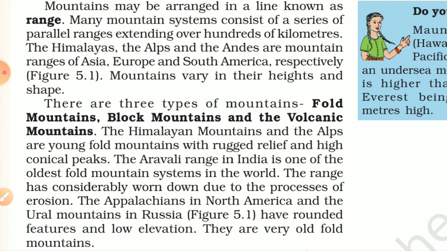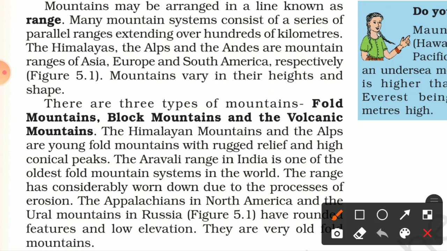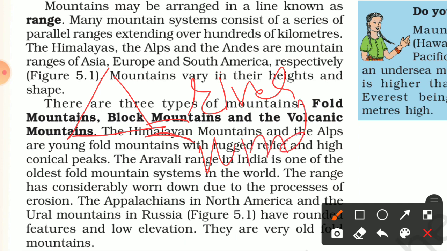So basically erosion means the wearing away of a particular mountain. If you see that this is the mountain, erosion means some material is carried away by river water, and second, by wind.